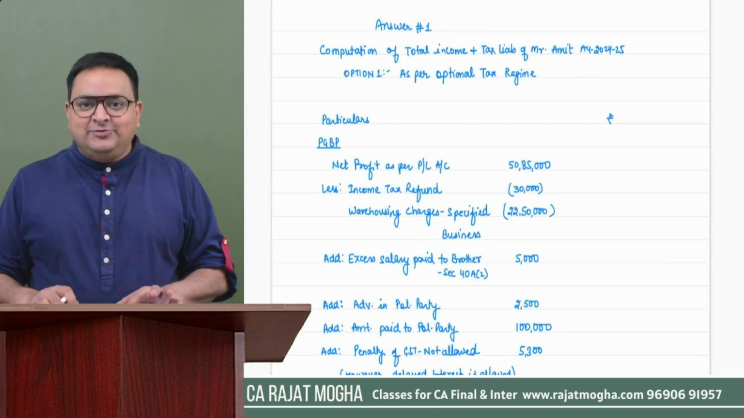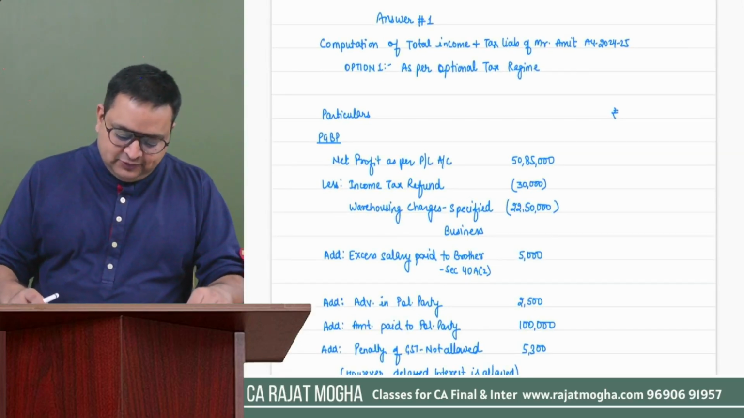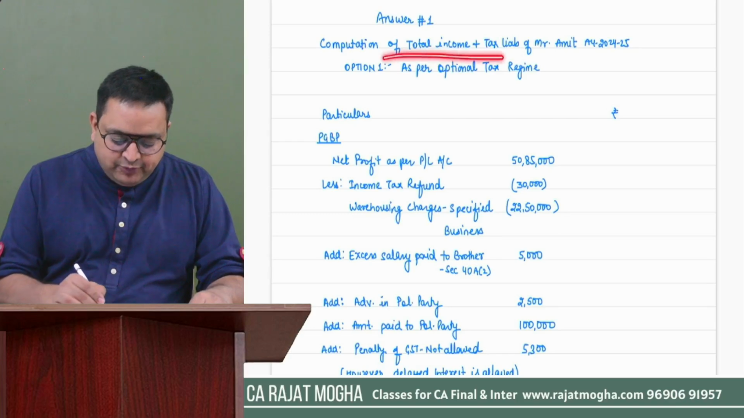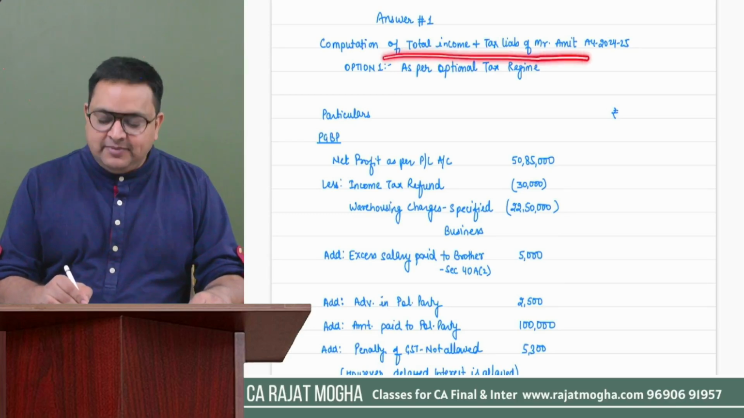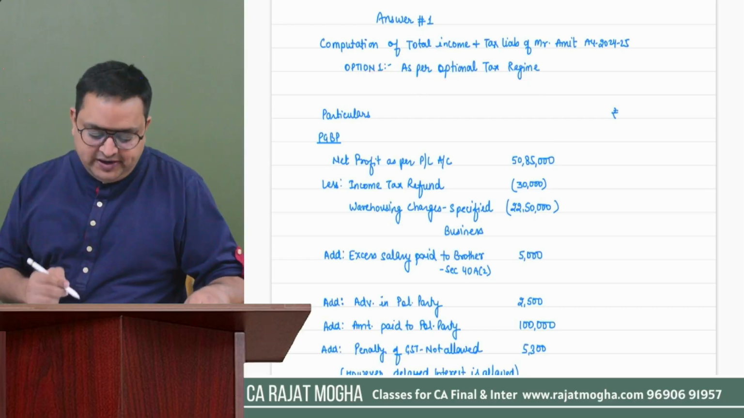Okay, I think you have observed my computation also. Here you have to write that you are computing the income and the tax liability of Amit for this assessment year. Option 1, you are following the optional tax regime. This should be your heading.